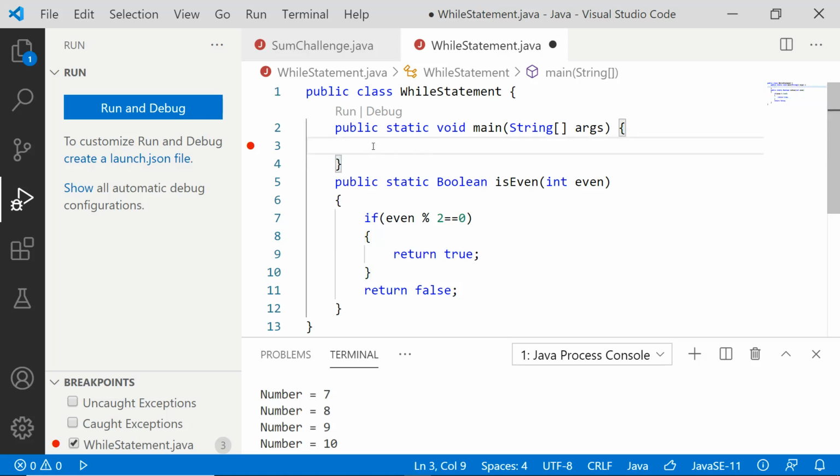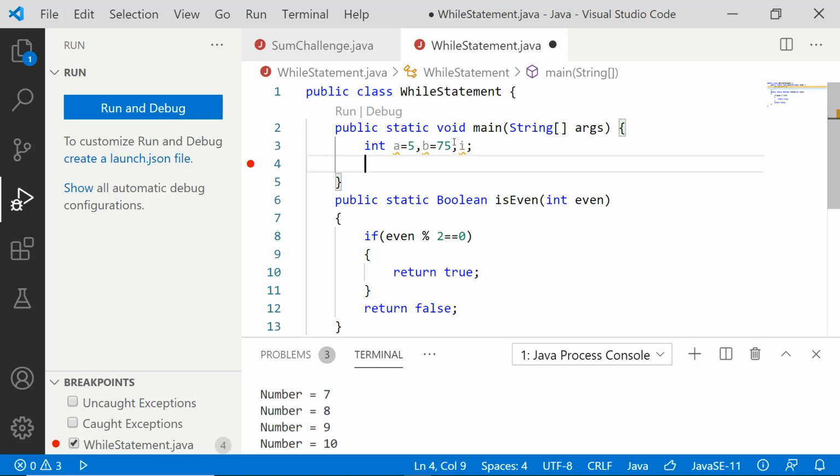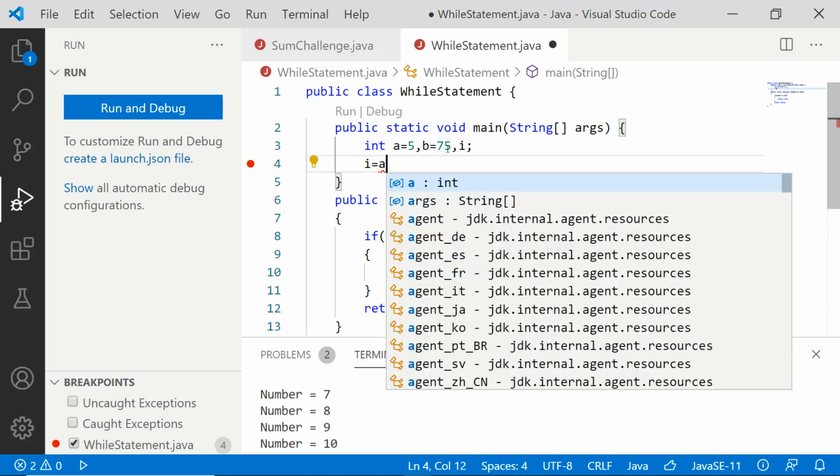Now coming here inside the main method, I'm going to find all the even numbers between a certain range. So let me take A is equal to 5, B is equal to 75. We want to find all the even numbers between A and B inclusive. Also declare one more variable for the loop, one more variable for the while loop. So let me initialize I is equal to A, because we want to start the process from A.